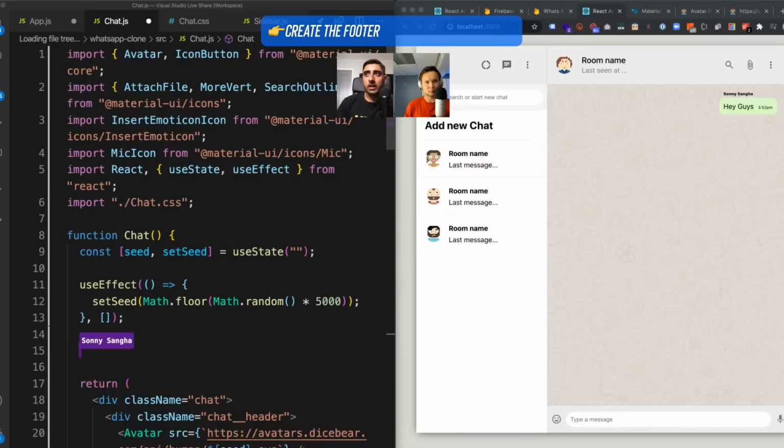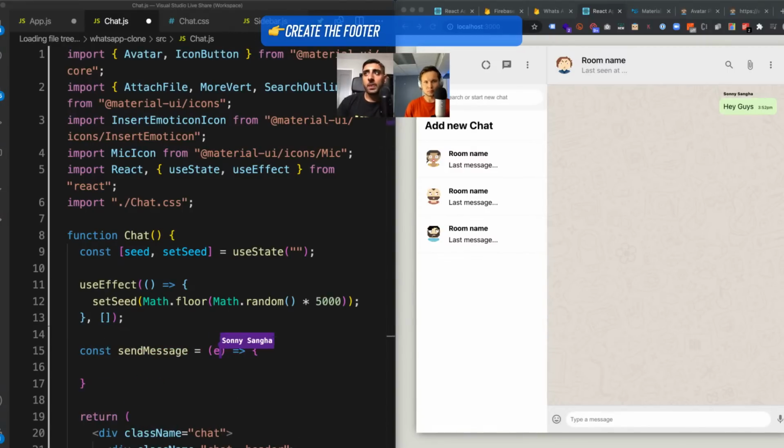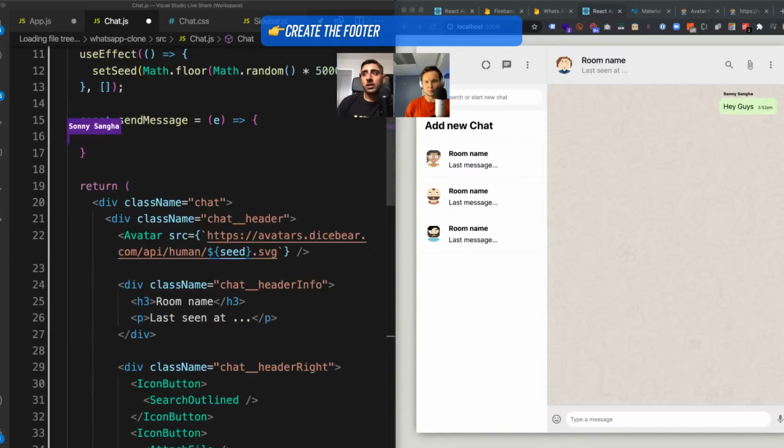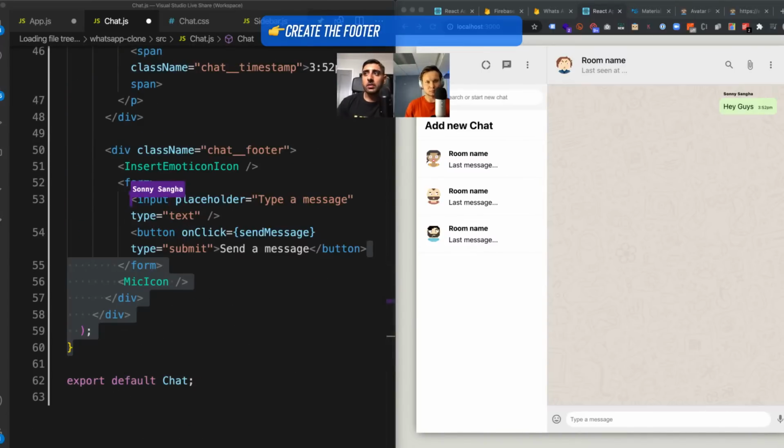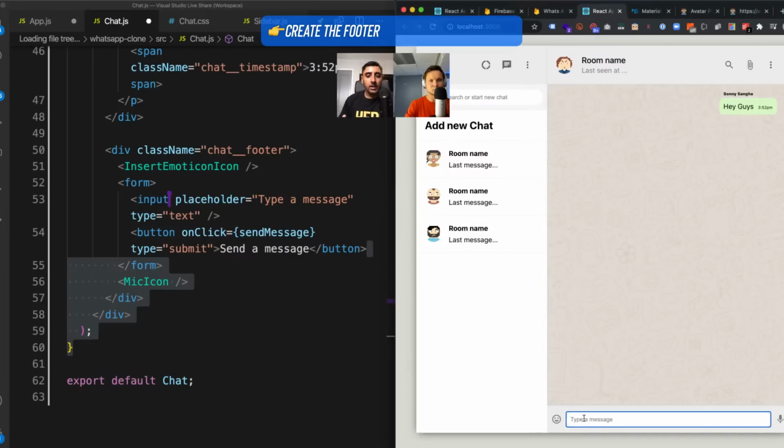So I'm going to go ahead and make an empty function called sendMessage. And we can pass e in as an event. Awesome. And then for the input field, we want to keep track of what the user says. If Naz is typing a message inside of that input field, we need to keep track of it inside of the state, inside of React, so that, for example, when he hits the enter key, we can push that into a database, we can do whatever we want with that value. But in order to do that, we need to store it in state, okay?